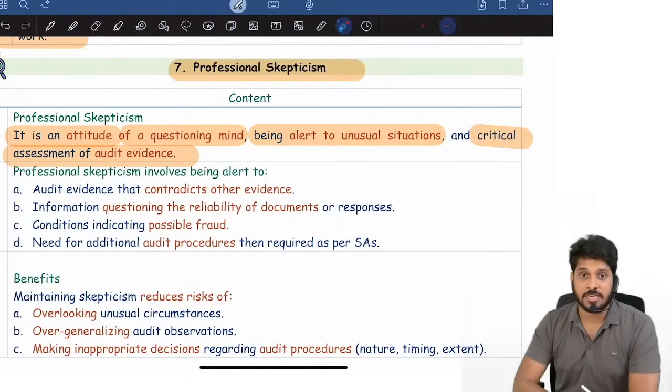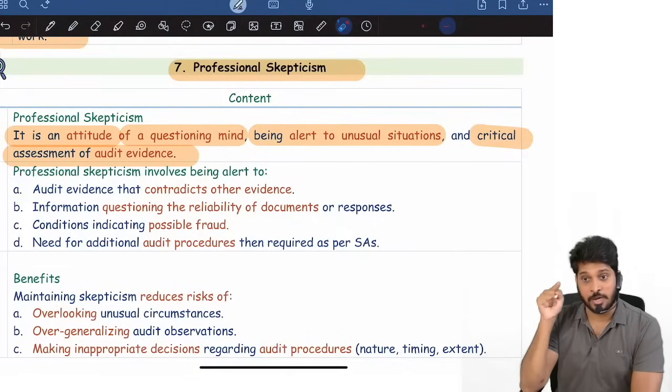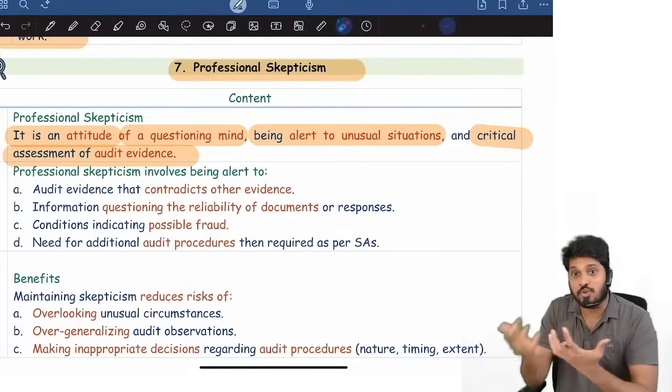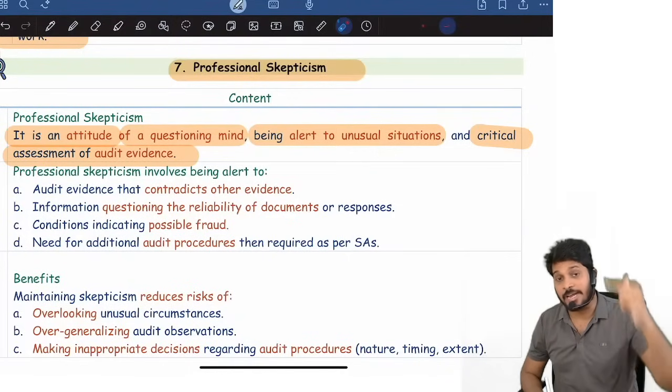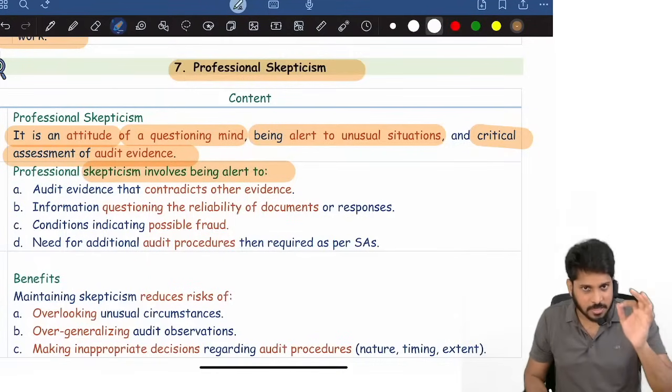He himself is giving delivery of the goods. He himself is accepting the goods. Oh my God, there is no segregation of duties. Immediately I will pick it up: he can commit a fraud. So this kind of risk assessment, identifying what can go wrong, is called a questioning mind, and that is called skepticism. Skepticism involves being alert.